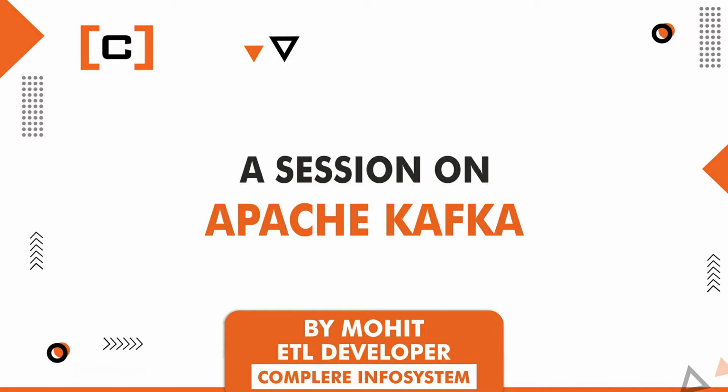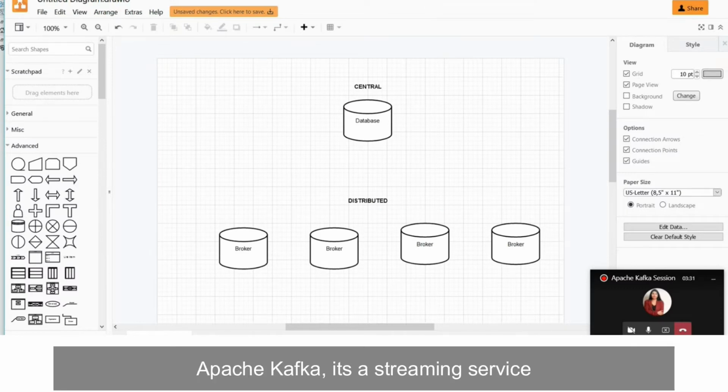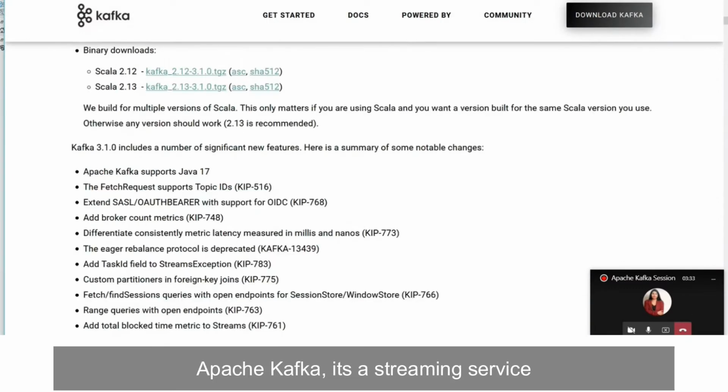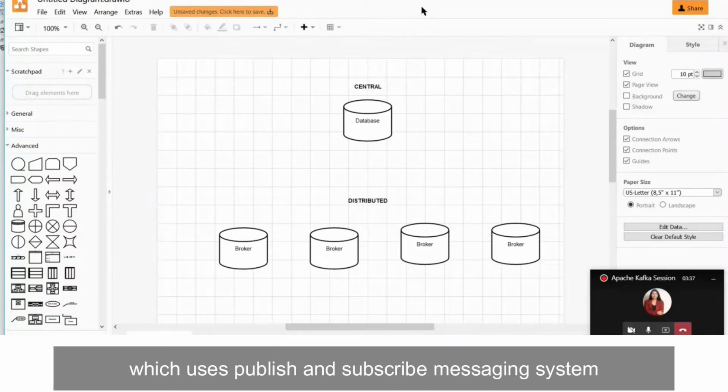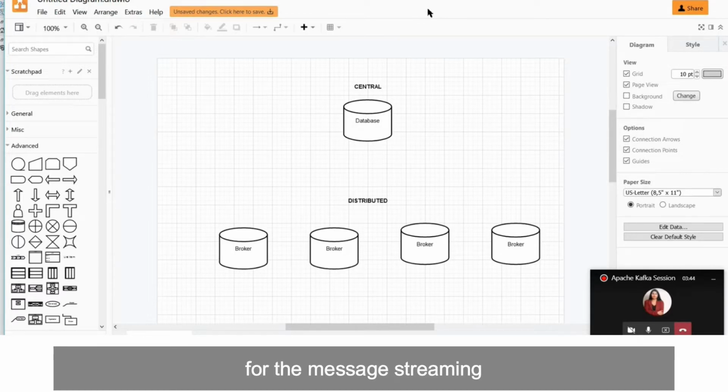I'll get started. As per definition, Apache Kafka is a message streaming service, which uses a publish and subscribe messaging system for the message streaming. And if we go one by one by the definition, it is a distributed message streaming system, right?